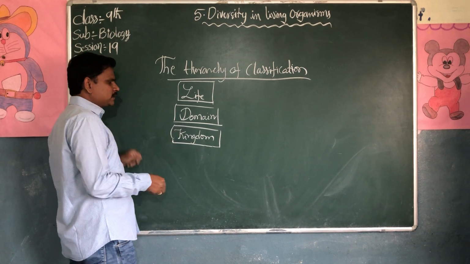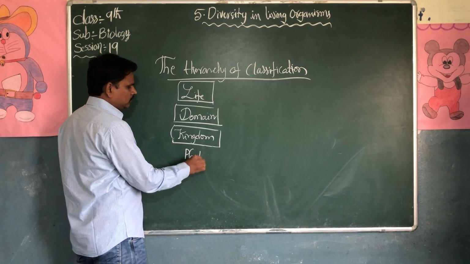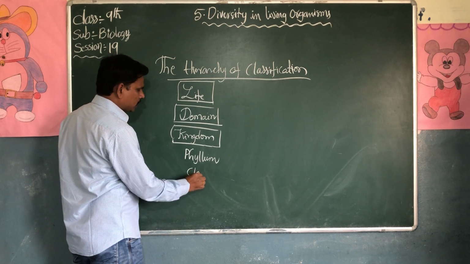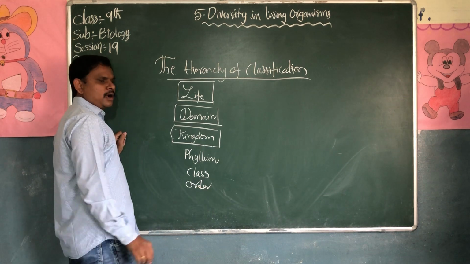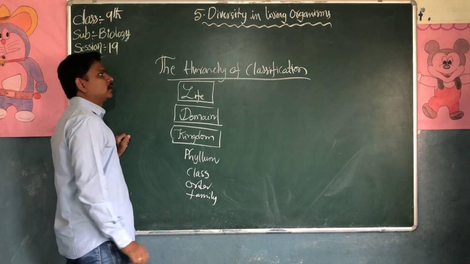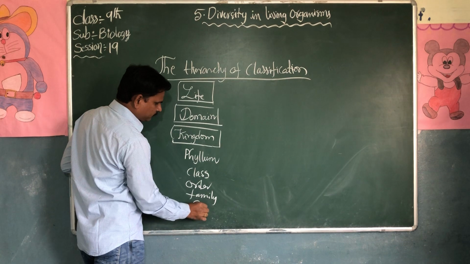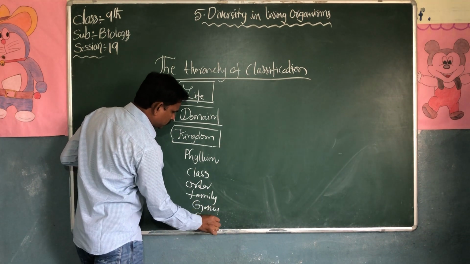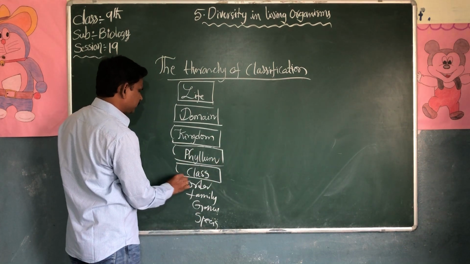Again, the lower part is called phylum. After kingdom, we call phylum, then class, then order, family, then genus, and finally species. This is the hierarchy of classification.